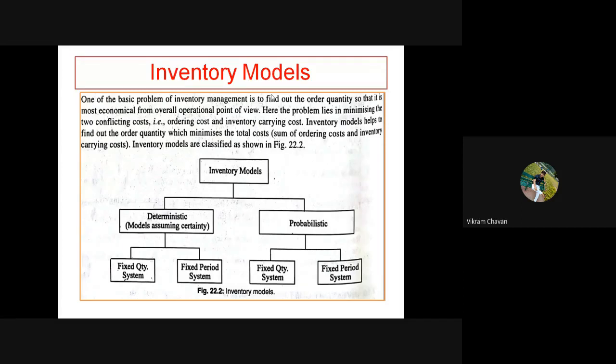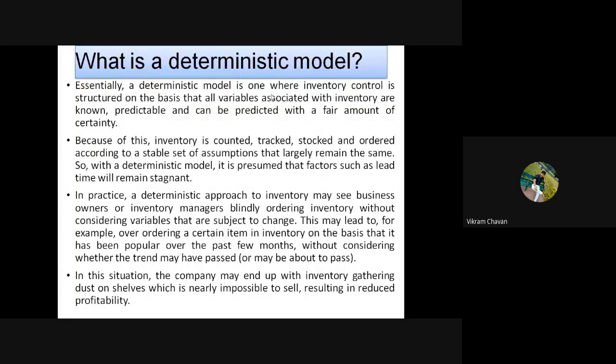Okay, so write down two points, the initial two points related to the deterministic model. So it will be easy to understand.